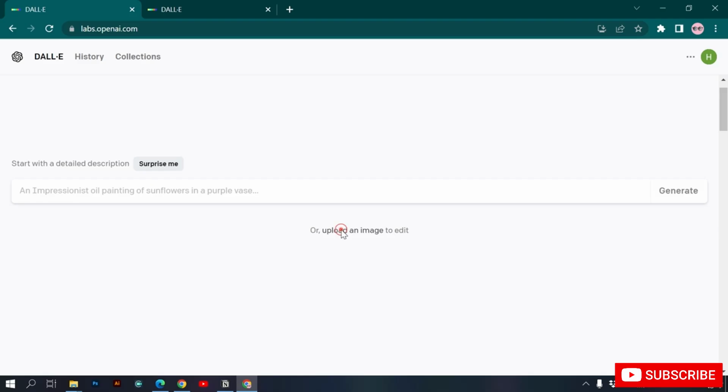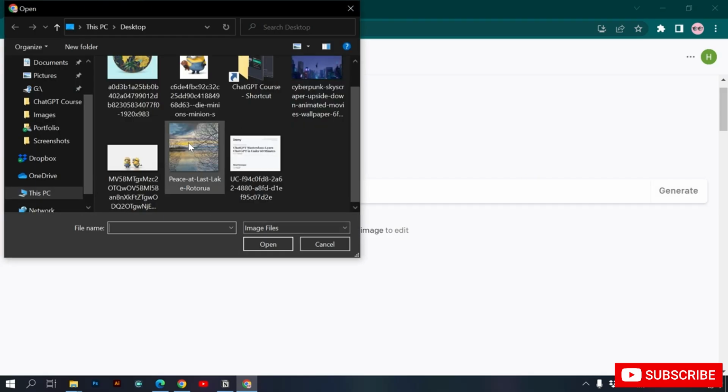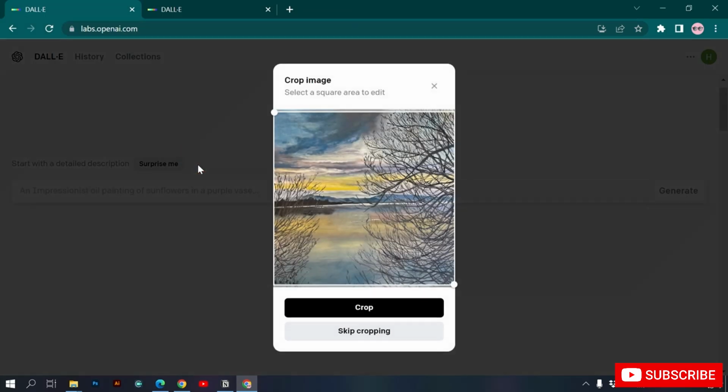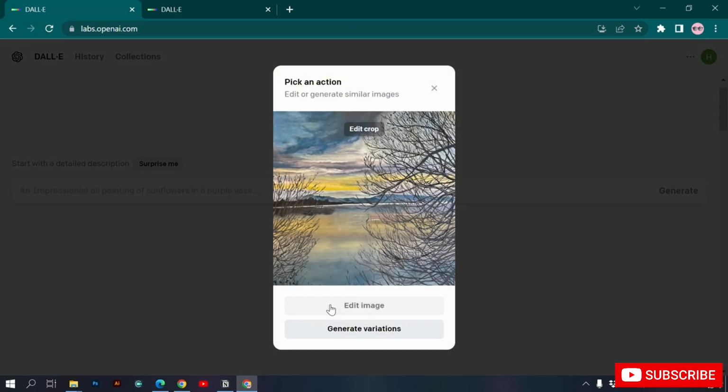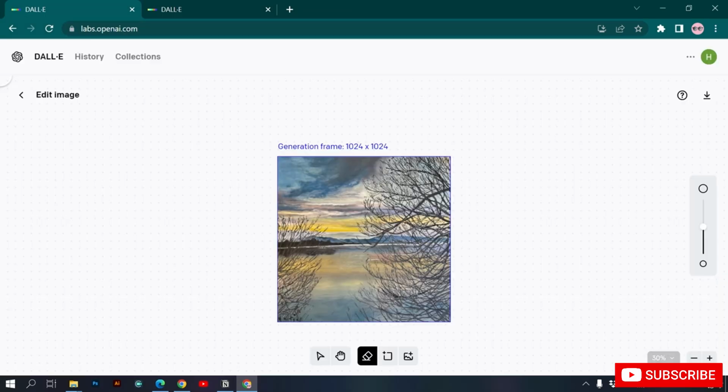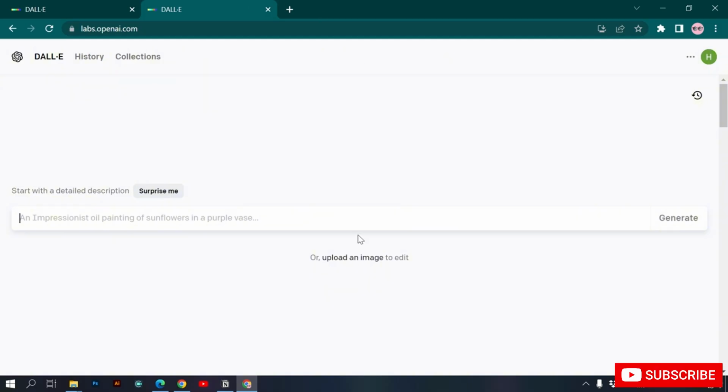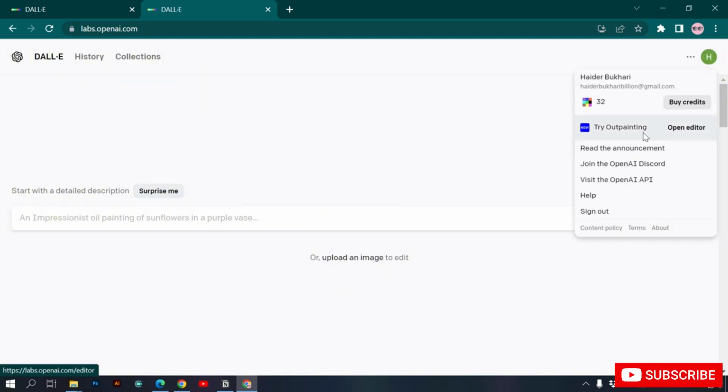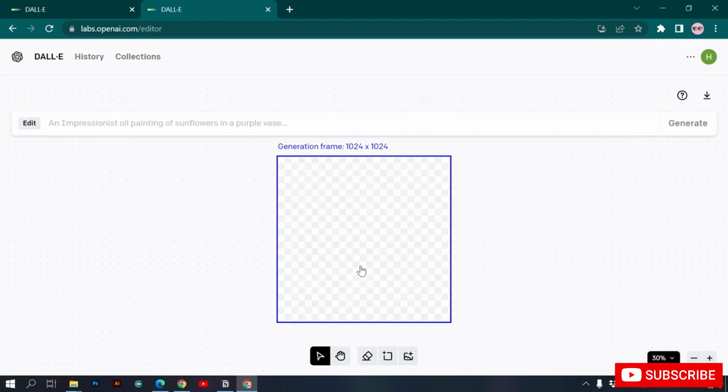Let's see, for example, we can go into the Outpainting editor in two ways. We can just click on upload an image, and here we can select an image we want. We can crop this image and click on edit image. So we are inside the DALL-E Outpainting editor. The other thing we can do is click here and click on try Outpainting, and it will also take us to the Outpainting editor.